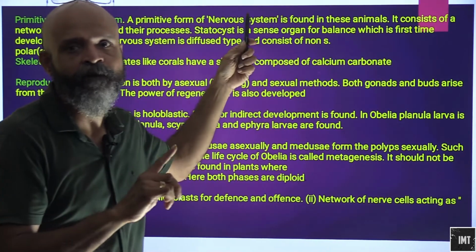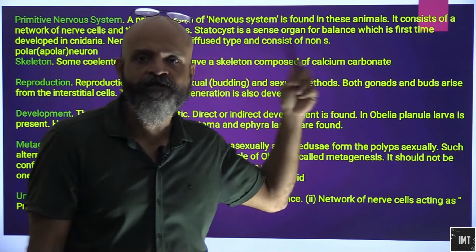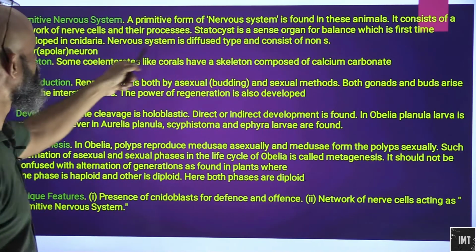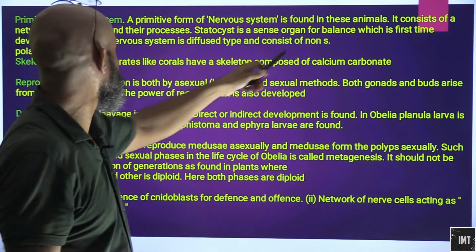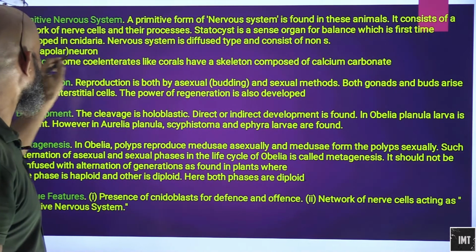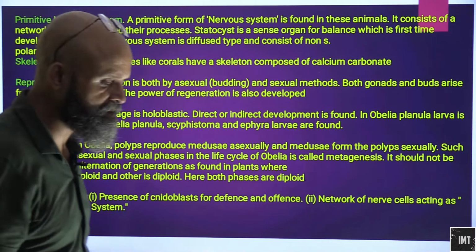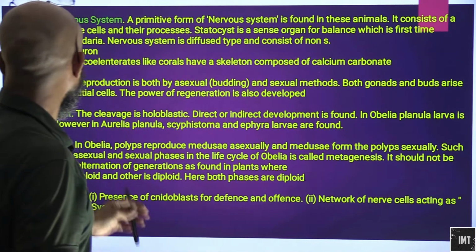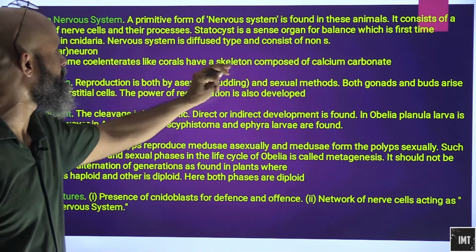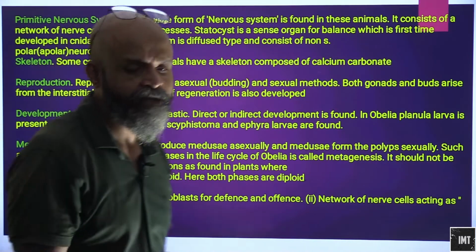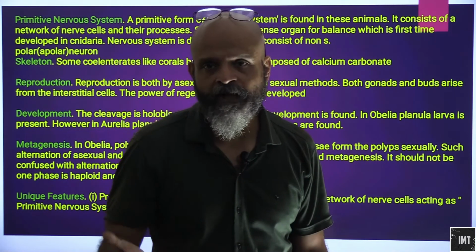This is the first development of the nerve cell, and it starts from Cnidarians. The nervous system is of diffuse type and consists of apolar neurons. Skeleton: some coelenterates like corals have a skeleton composed of calcium carbonate, that is, calcareous.